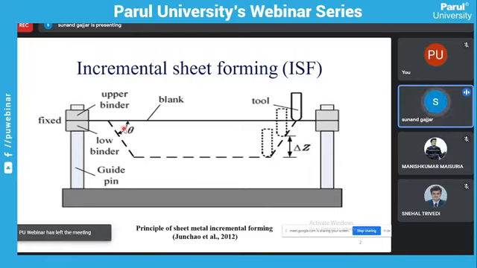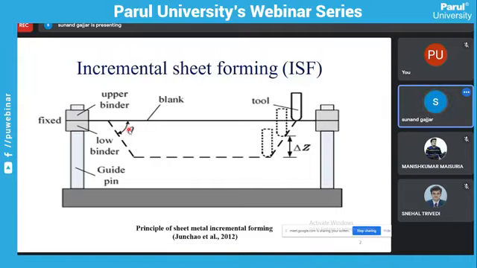So these are the important process parameters: the tool diameter, the step size delta z, and the wall angle. These are the important parameters which affect the formability of sheet forming. We'll discuss these parameters later on, but first of all we learn about the principle of sheet metal incremental forming.